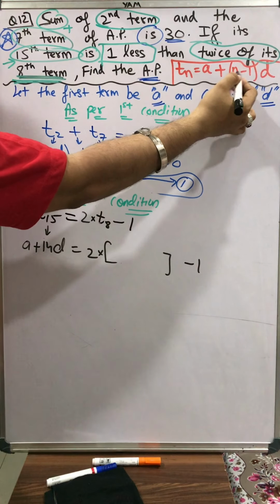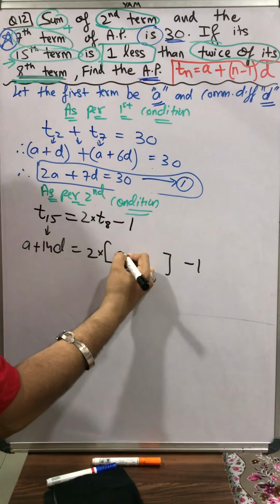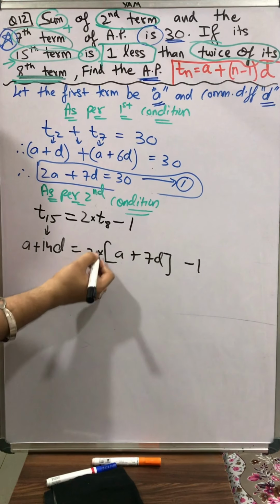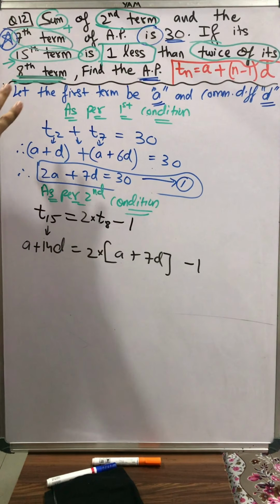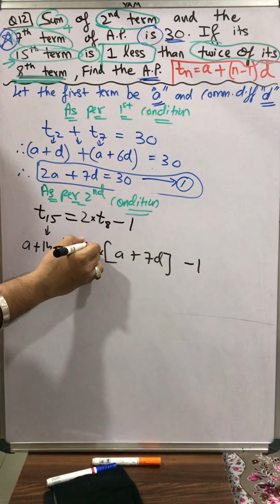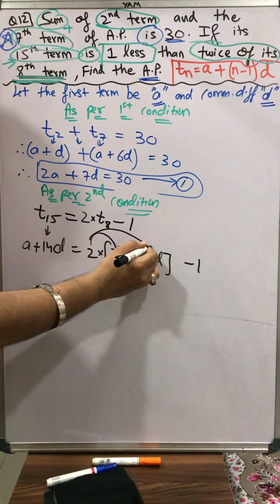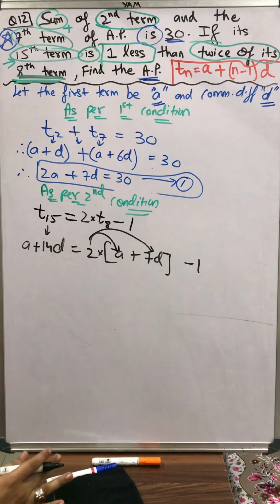So a plus 8 minus 1 is 7. A plus 7d. Don't forget to put this bracket or the entire sum will go wrong, because this 2 will be multiplied with this a as well as with this 7d. Okay, so let's solve it.